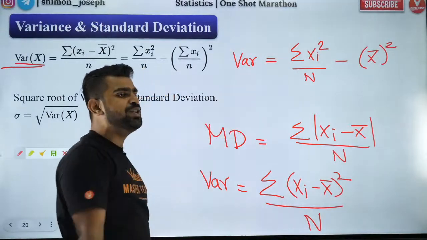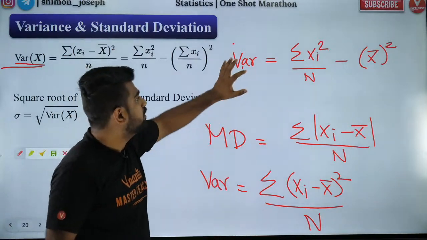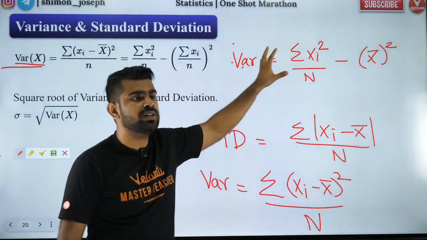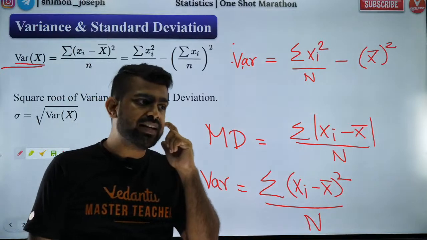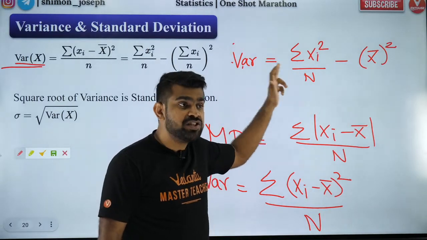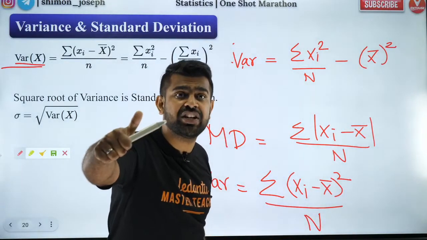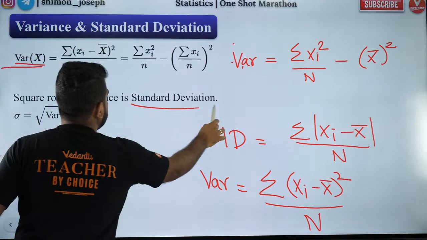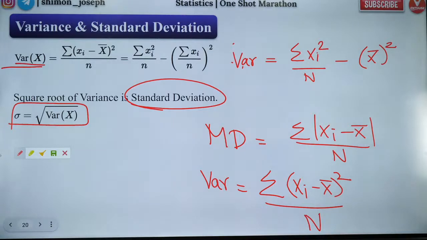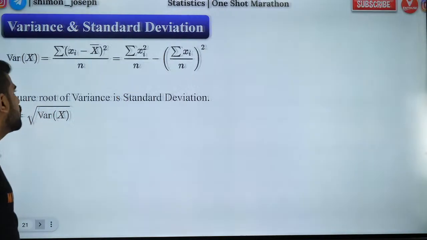This is the most frequently used formula. This and this are the same. This is just a different form in which I have written it. Did you all like it? This is what you would have seen in your textbook. This is what everybody uses commonly, and this is what I'll also use today. Now, this is variance. What is standard deviation? Standard deviation, my dear boys and girls, is nothing but the square root of variance. That's it. Over.